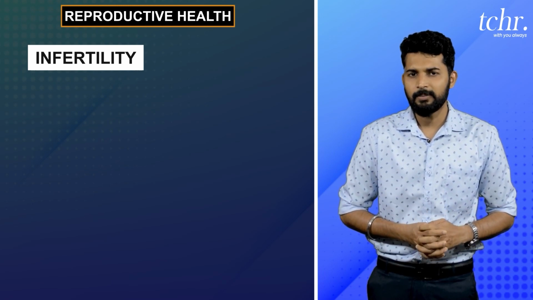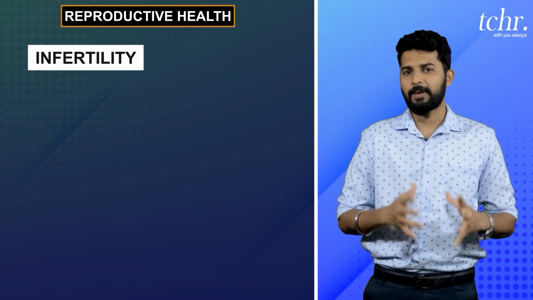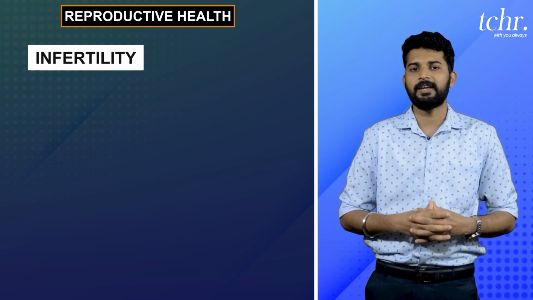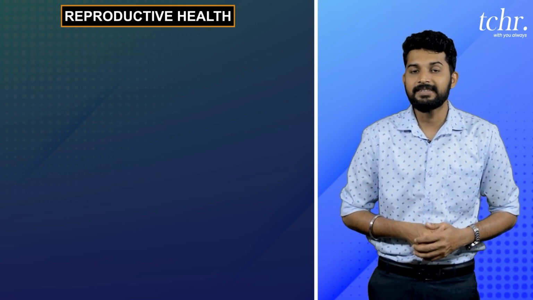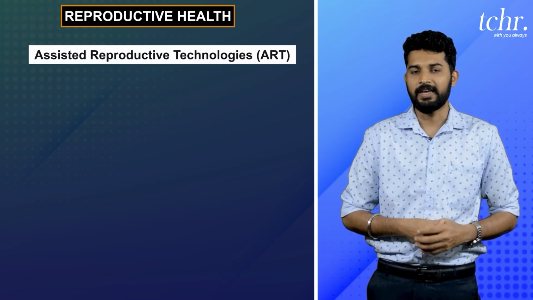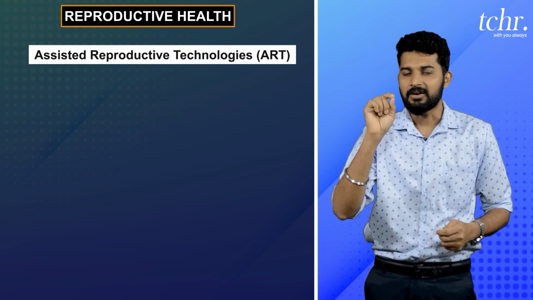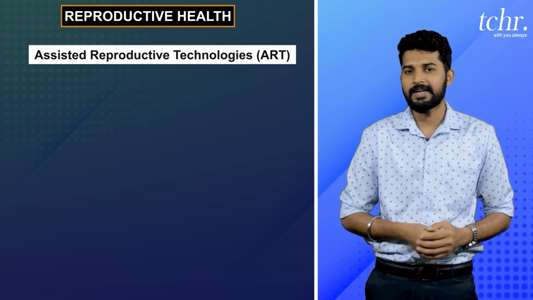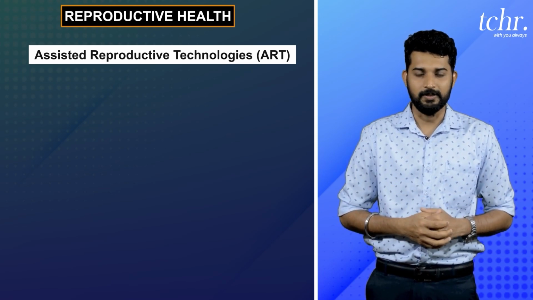In total, we have 5 to 6 methodologies. All these methodologies to control infertility are called assisted reproductive technology, which we call ART. This is called assisted reproductive technology.